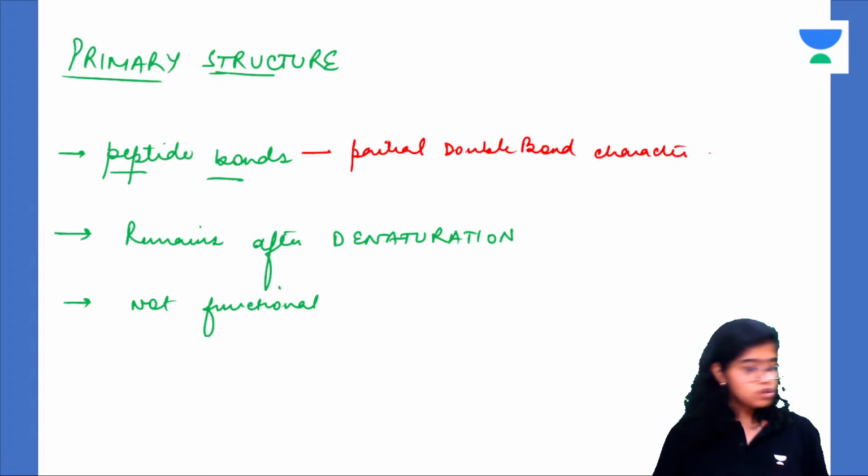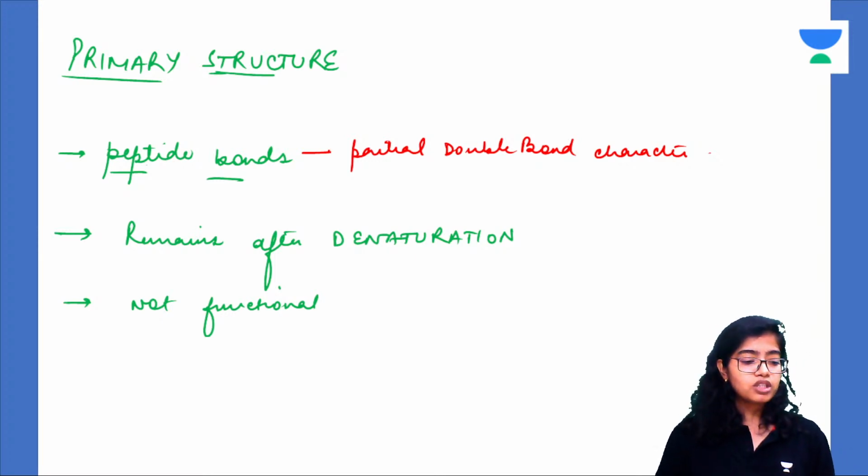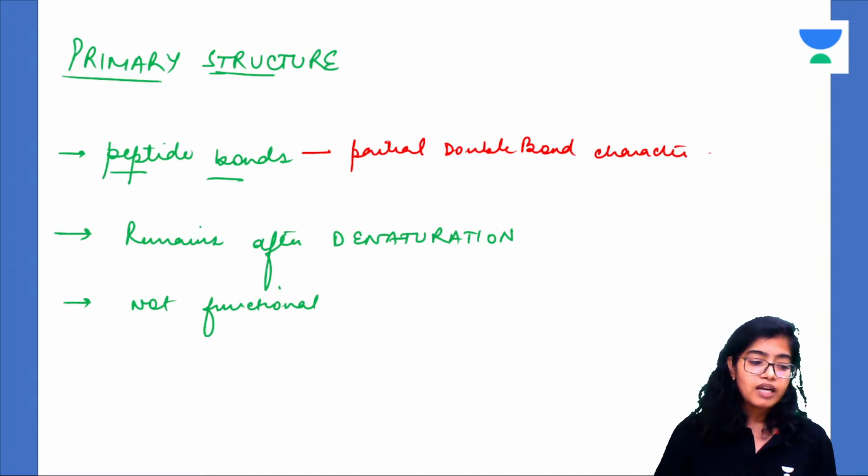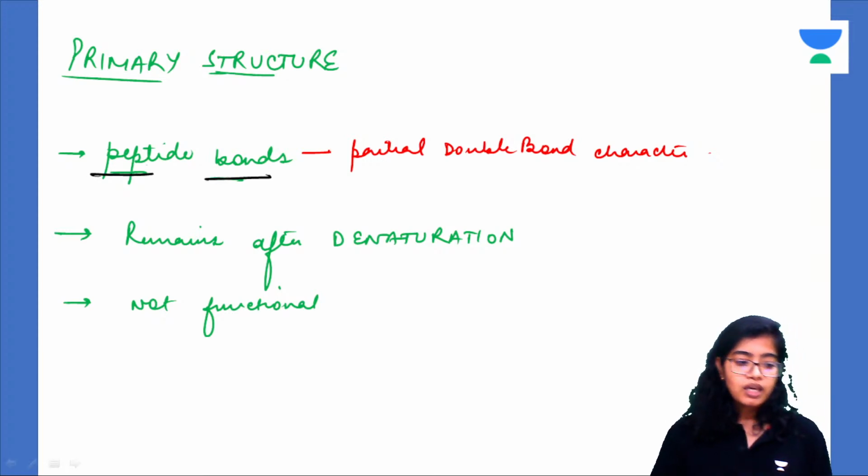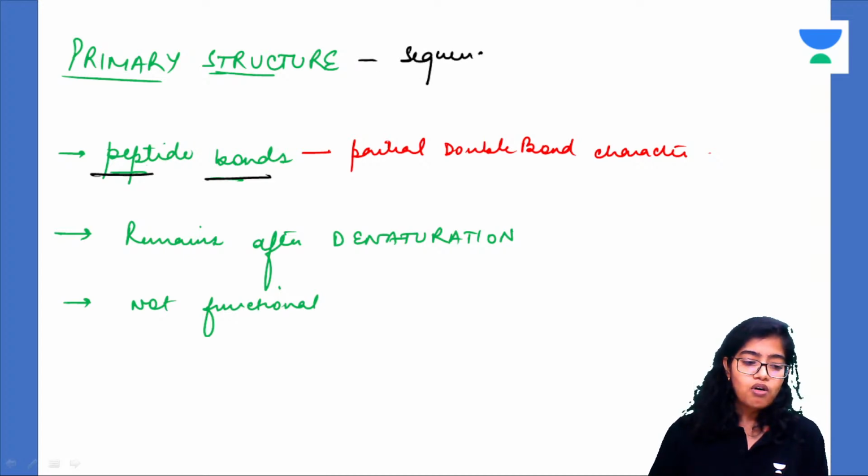Yeah. So, what is the primary structure? It is the sequence of amino acids in the polypeptide chain. The primary structure consists of the peptide bonds. The peptide bonds are the main bonds present in the primary structure.